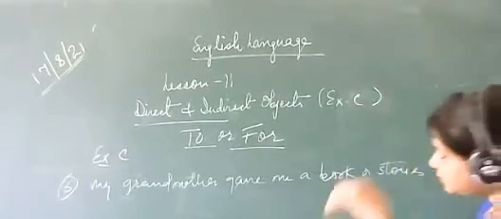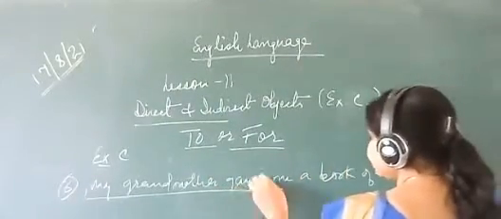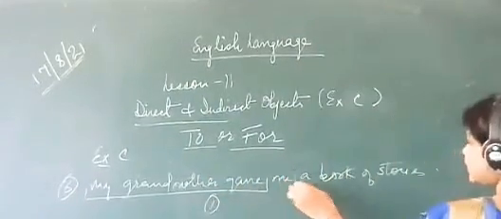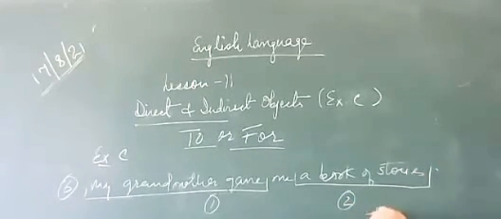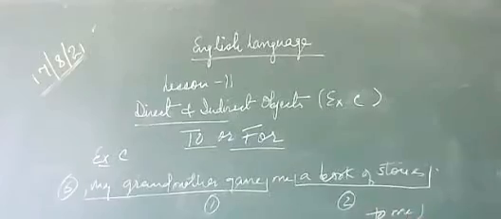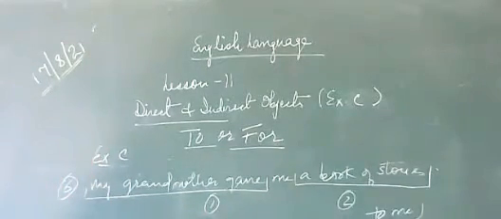Here it is very simple to frame. First of all, you will write the answer: my grandmother gave, a book of stories. Second, the third will be to me. Now the answer is over. My grandmother gave a book of stories to me. Note it down, the sixth one.